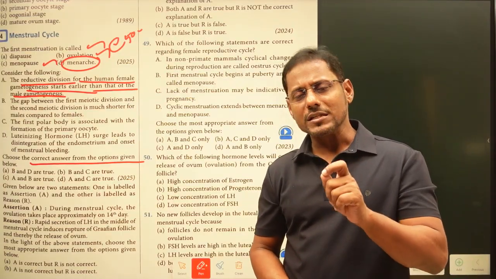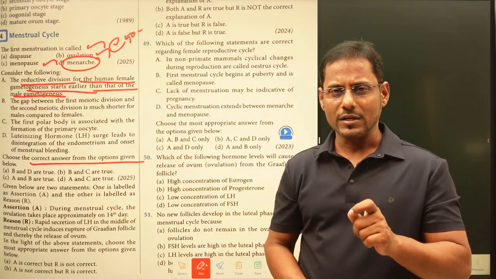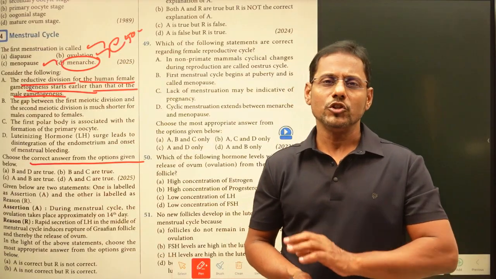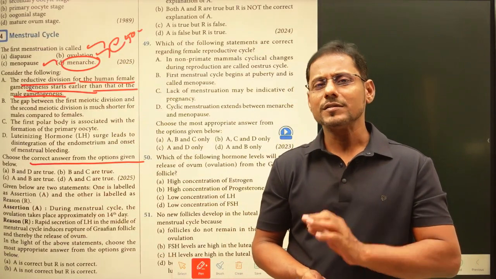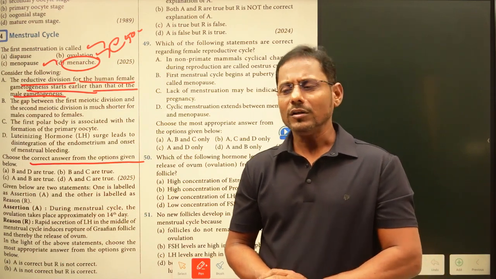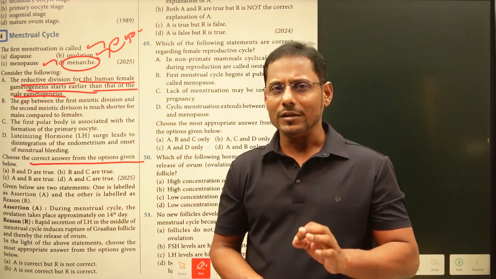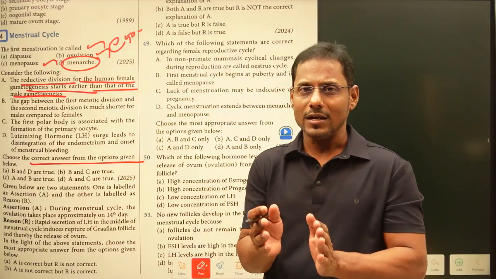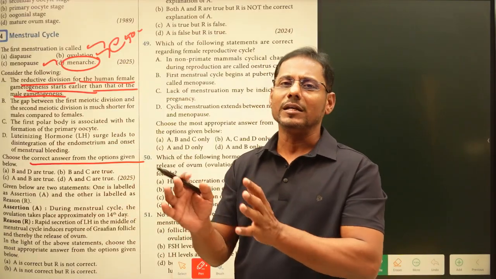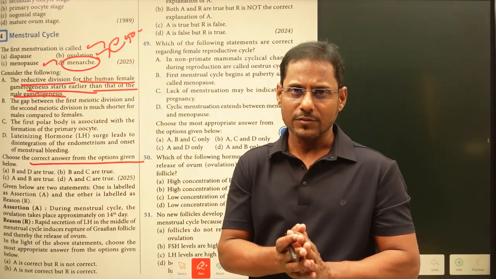In the embryonic stage itself, oogenesis is initiated. We already discussed that in our previous lecture. Oogenesis is initiated at the embryonic stage, whereas spermatogenesis is initiated at the puberty stage of males, right?